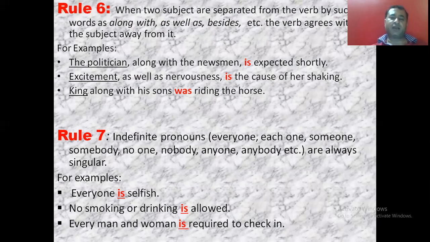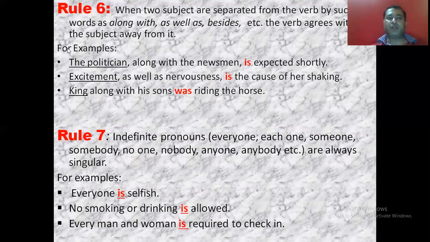Either or neither nor के केस में हम जो verb के पास वाला subject देखेंगे और along with, as well as, besides में verb से दूर वाला subject देखेंगे. The politician along with the newsman is expected shortly. So here we have two subjects, one is the politician and another is the newsman.